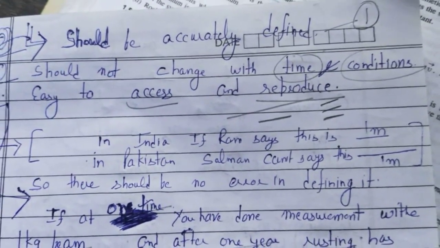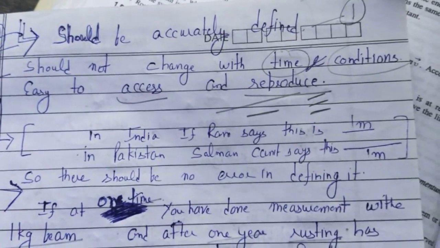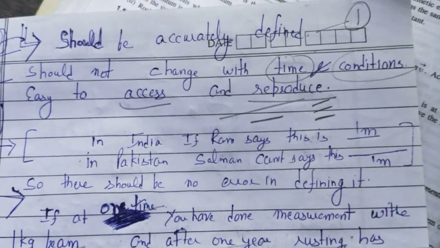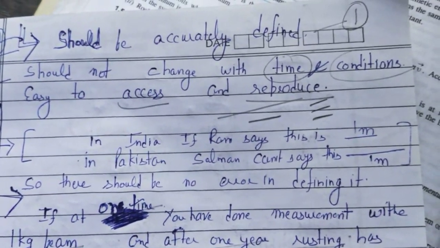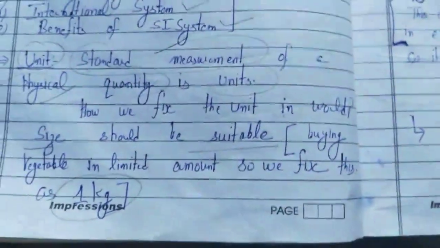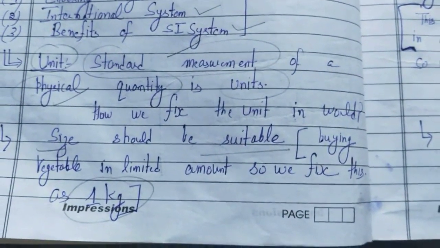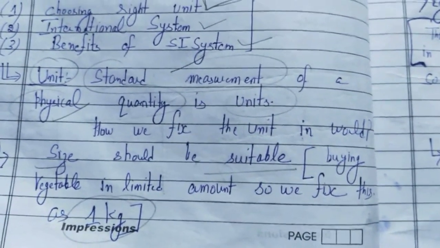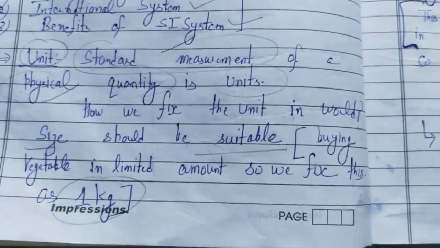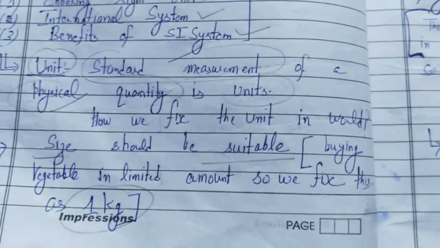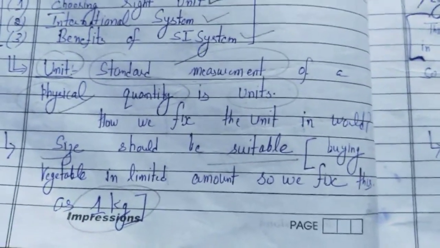These are the features of a good unit: properly defined, doesn't change with time, easy to reproduce, and size should be suitable. Like when we are buying vegetables, we use a 1 kg weight. This is a suitable size. We are not using 1 quintal because with 1 kg everyone's demand is satisfied.